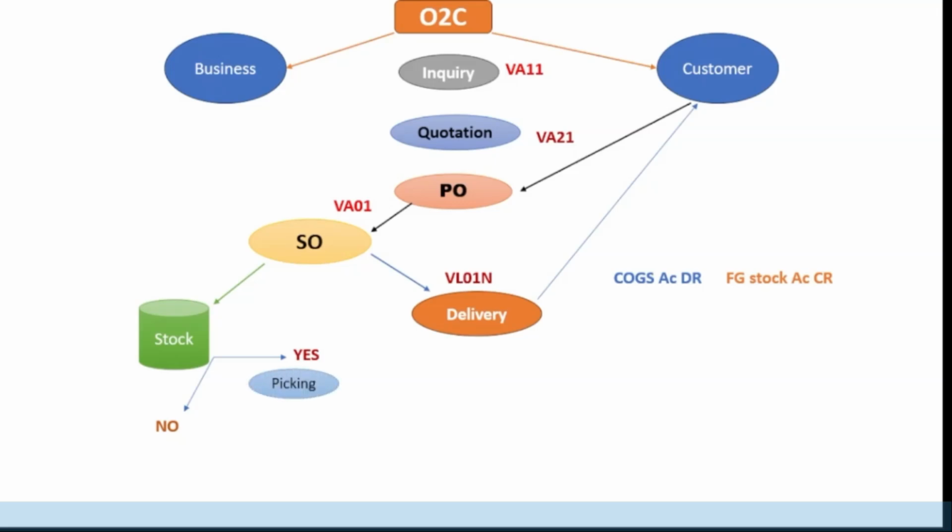After these accounting entries, there will be a process where a transfer posting will happen and the information will flow to our storage location or warehouse management, where storage or inventory people will pick the item, do the packing, and if applicable, do the price labeling on that particular item.